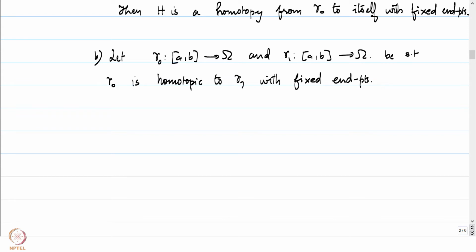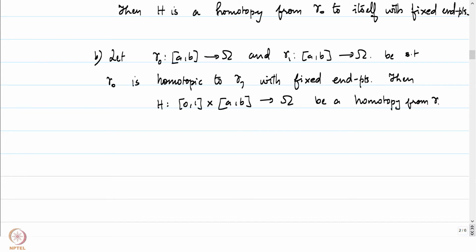We would like to see that gamma 1 is homotopic to gamma 0 with fixed endpoints. That's the goal, isn't it? What does it mean to say that gamma 0 is homotopic to gamma 1? That means that there exists a map capital H, a continuous map from 0, 1 cross AB into omega, which is a homotopy from gamma 0 to gamma 1.